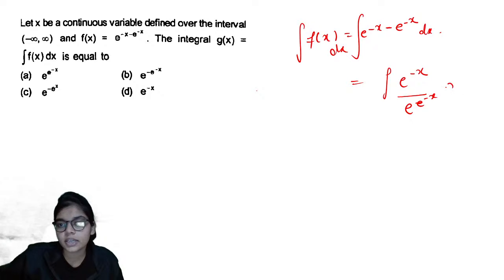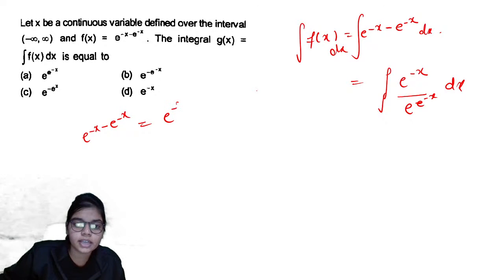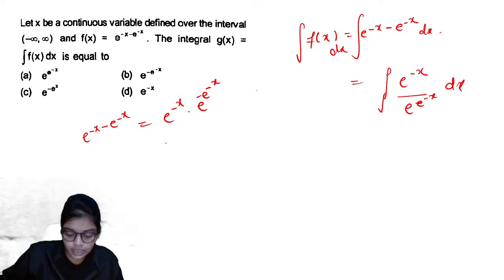Did I make a mistake or no? Is it fine? Are you understanding ये कैसे लिखा? E to the power minus x minus e to the power minus x can be written as this. ठीक है, तो okay. So this is how you can write it.